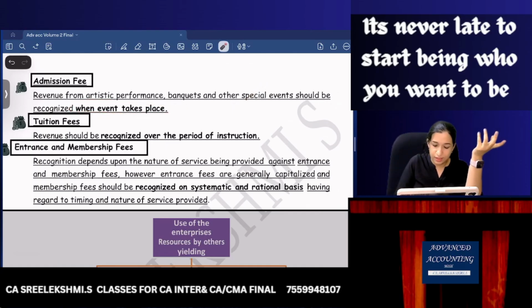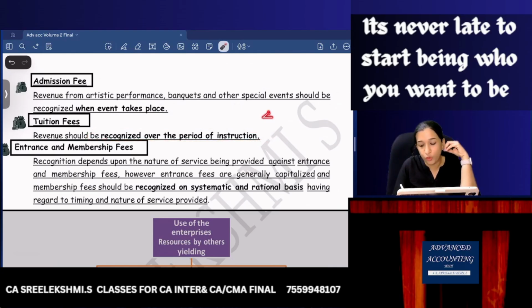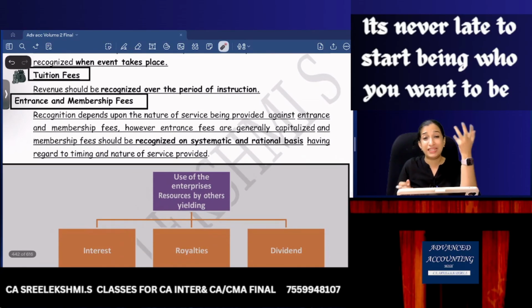Tuition fees are recognized over the period of instruction. If it is a 4-year course and the total fees is 1 lakh, when 1 year is completed, we will recognize 25,000, next year 25,000, next year 25,000, like that. Entrance and membership fees: entrance fee you might have studied in not-for-profit organizations, maybe if you remember. Entrance fees and one-time membership fees are generally capitalized.